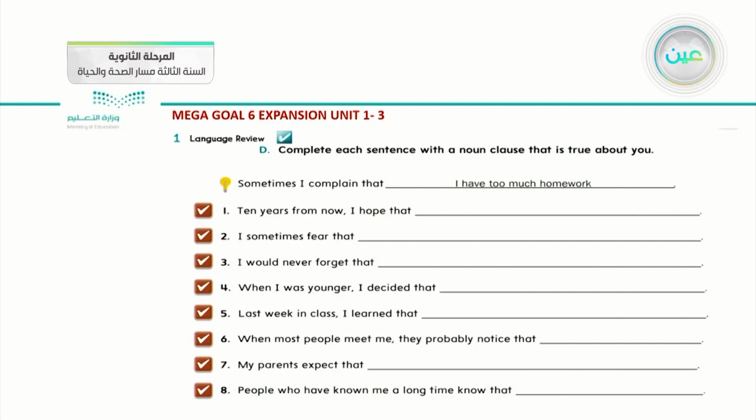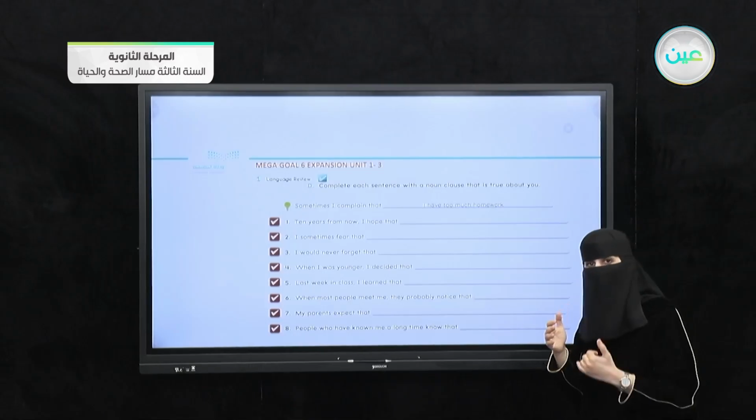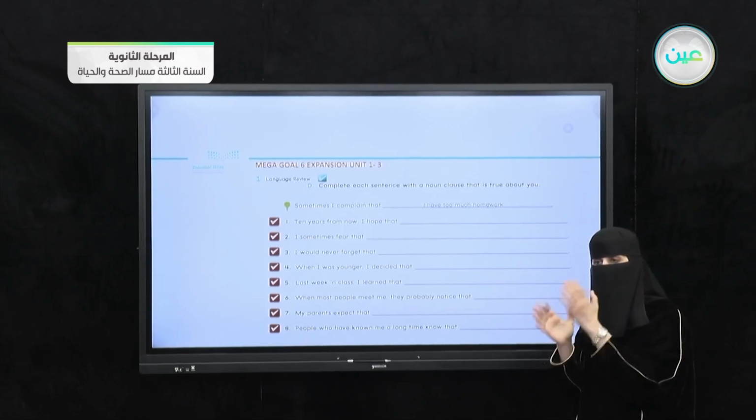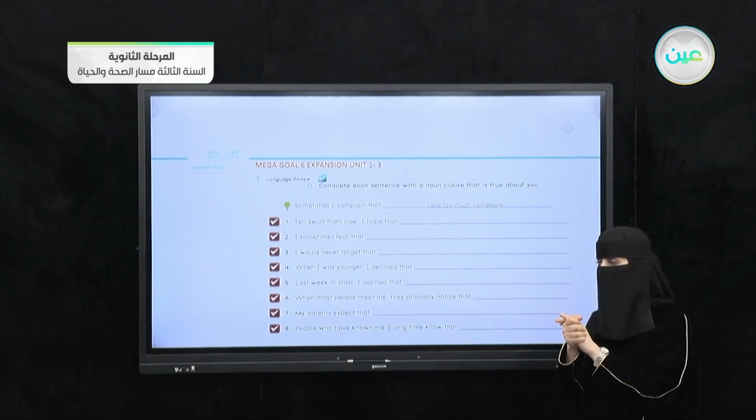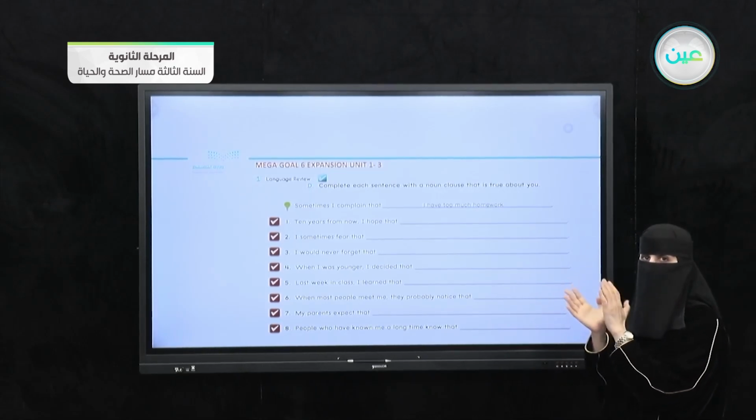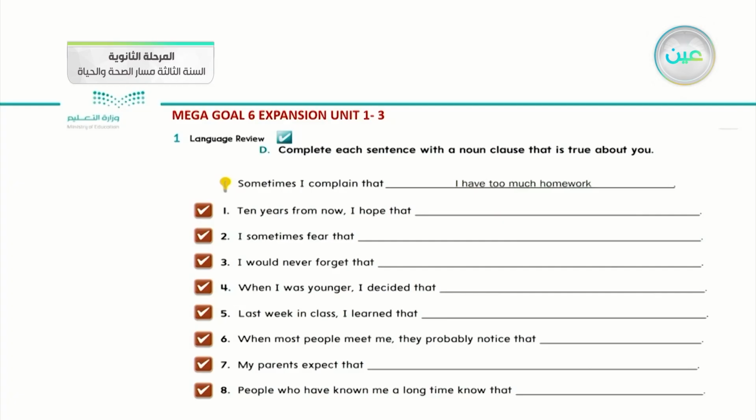So they want you, inside this question, to fill it with a noun clause. Which situation of the four we mentioned before is suitable with the sentence? They give the first one as a model. Sometimes I complain that I have too much homework. This is the right way I'm using the noun clause with it.